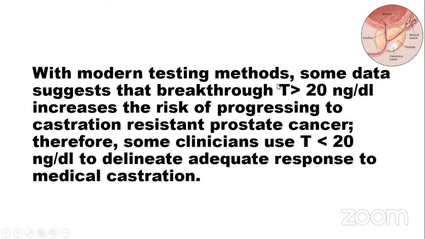With modern testing methods, some data suggests that breakthrough testosterone of more than 20 nanogram per deciliter indicates the risk of progression to castration-resistant prostate cancer. Therefore, some clinicians use a testosterone of less than 20 nanogram per deciliter to define adequate response to medical castration.